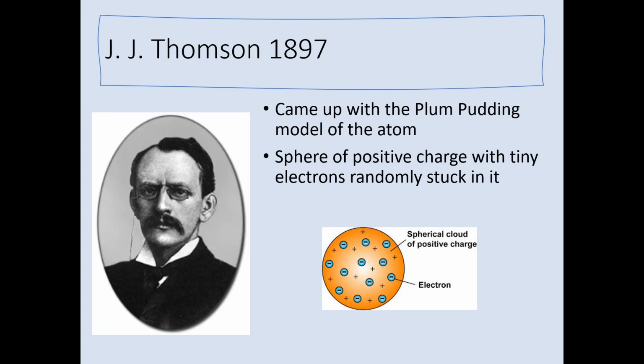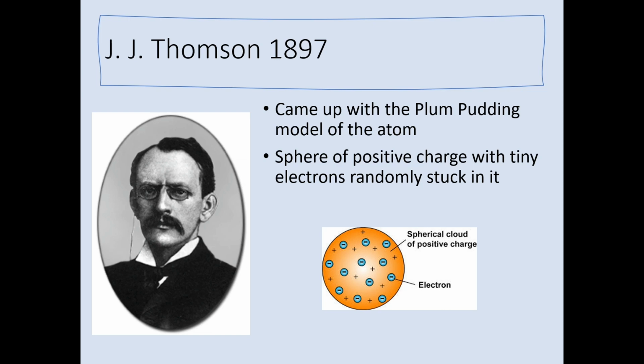Right, okay, so 1897 comes along, almost 100 years later, and here we get J.J. Thomson. Now, he discovered the presence of electrons, and he identified that electrons could be removed from the atom. So because of this, Thomson suggested that the atom was a sphere of positive charge with tiny electrons stuck in them, kind of like fruit stuck in a pudding. Now, this coined the term plum pudding model.